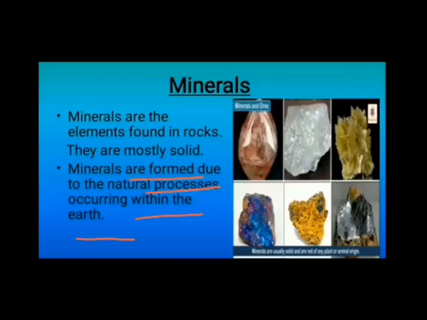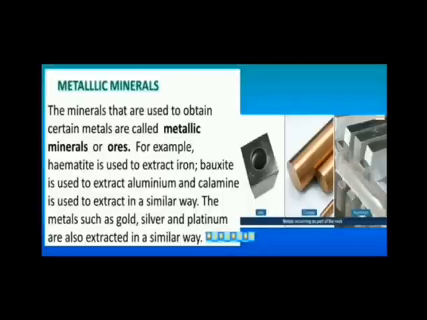And these minerals are of two types. The first one is metallic minerals, and the second one is non-metallic minerals. So let's discuss them also. So what are metallic minerals? The minerals that are used to obtain certain metals are known as metallic minerals or ores.